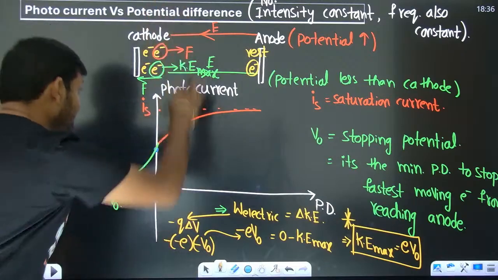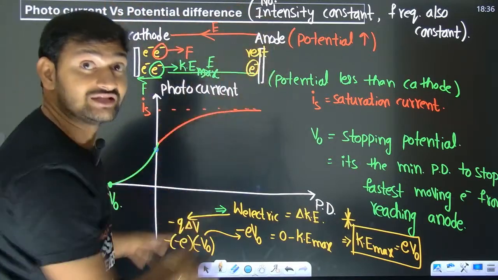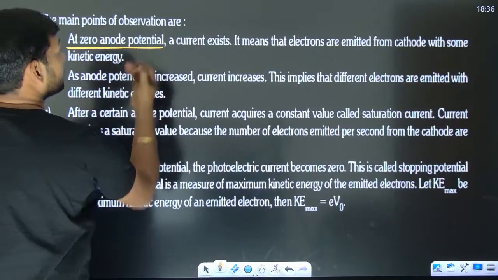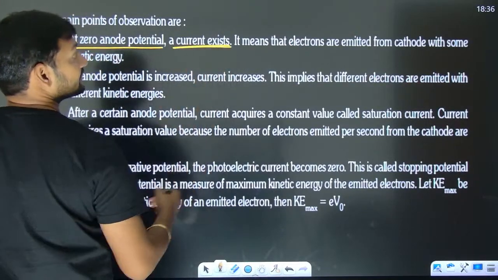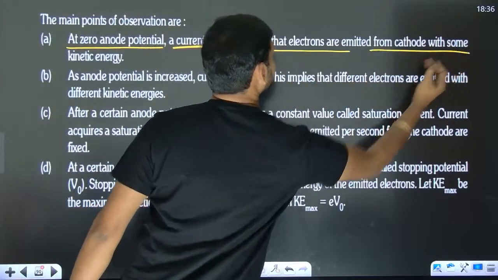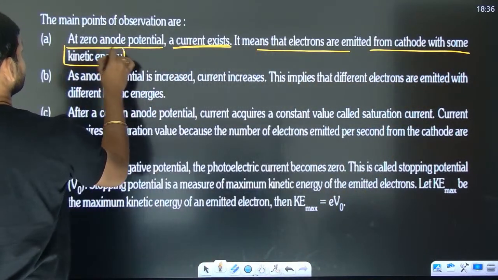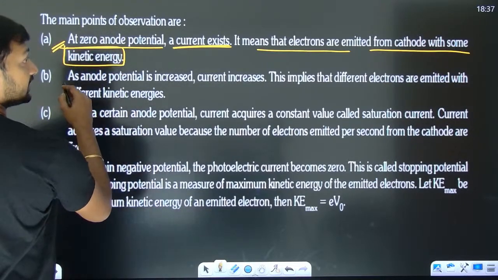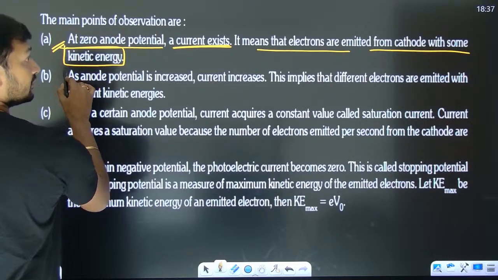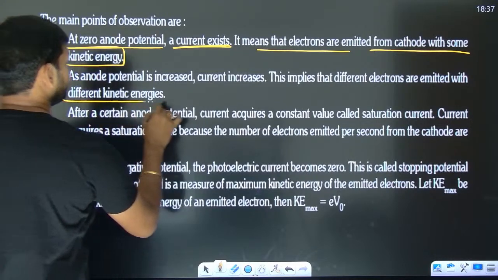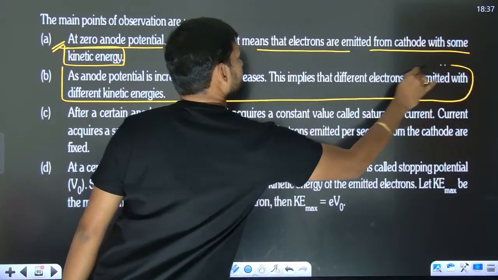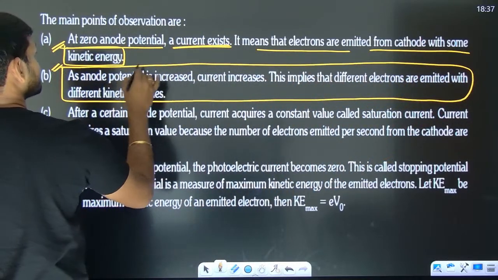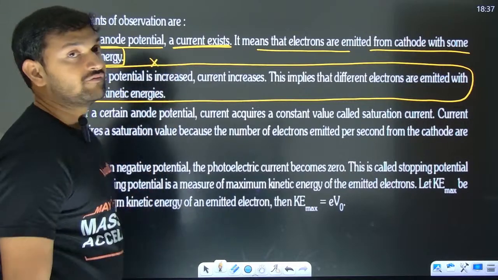Okay. From this experiment, what we have understood is that at zero anode potential, a current exists. It means that the electrons are emitted from the cathode with some kinetic energy, which I have already explained to you. Right? This second point is irrelevant here, but many of the famous coaching institutes as well as books will mention this, but this is irrelevant. Why? I'll tell you.